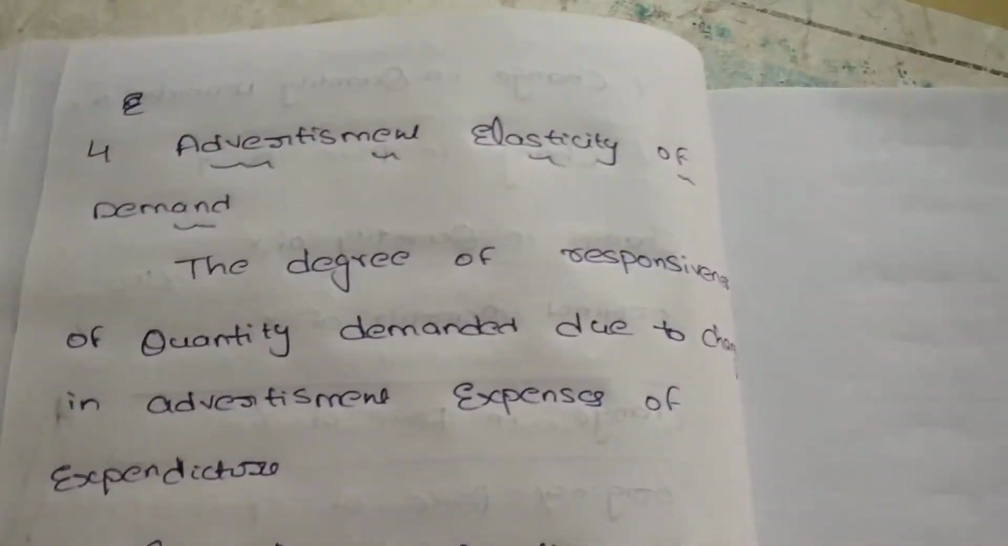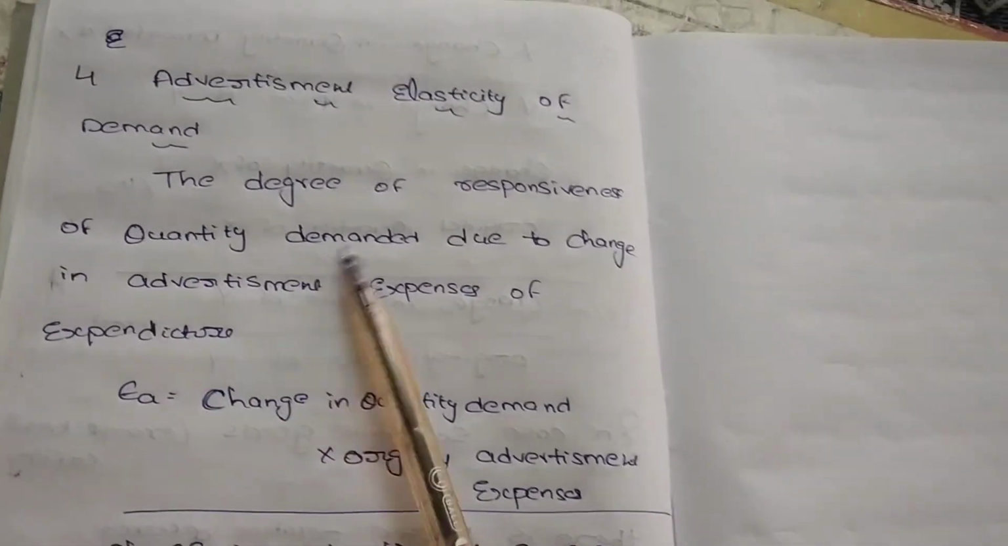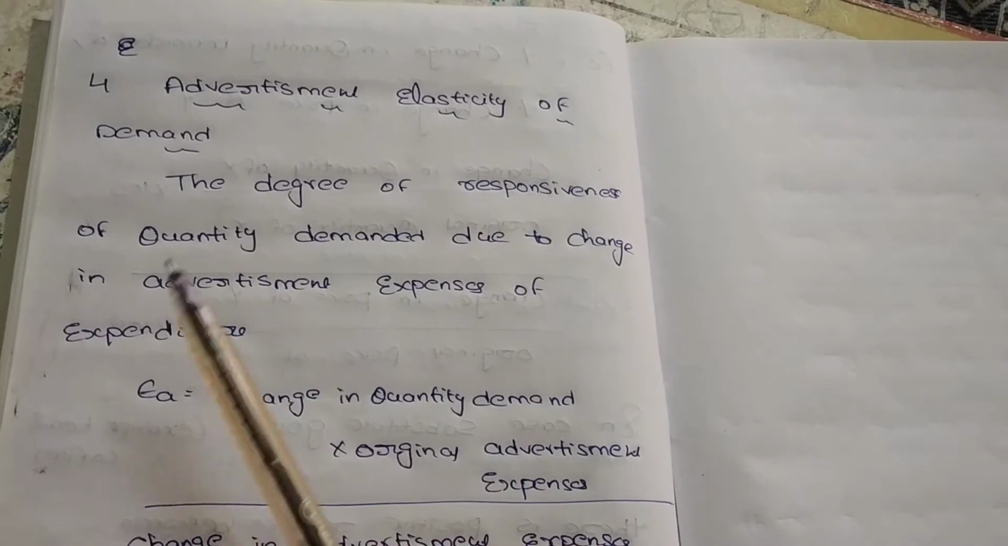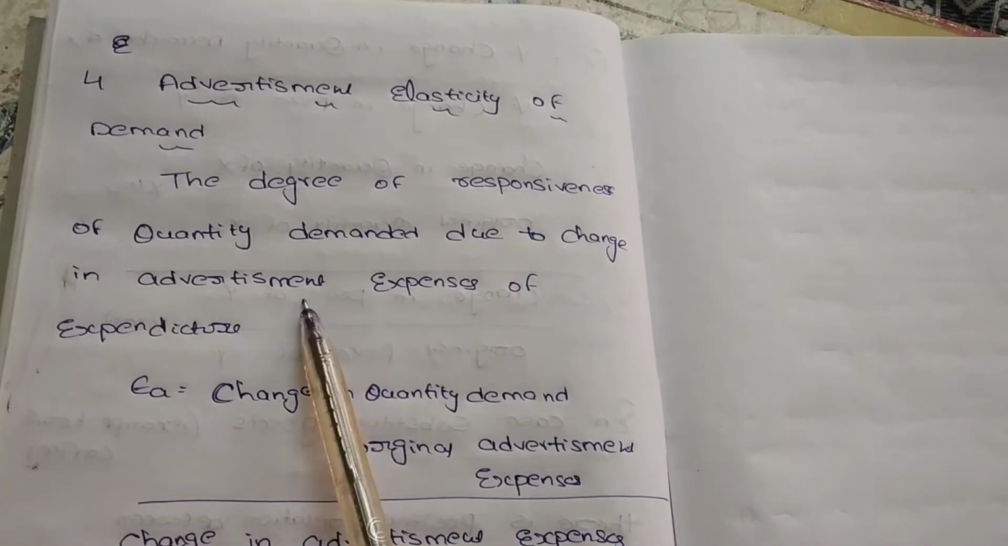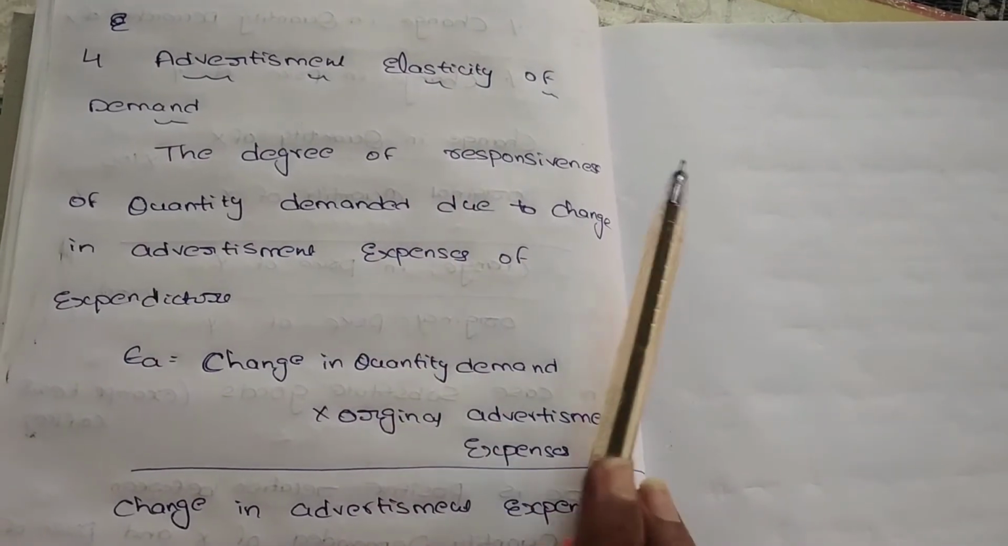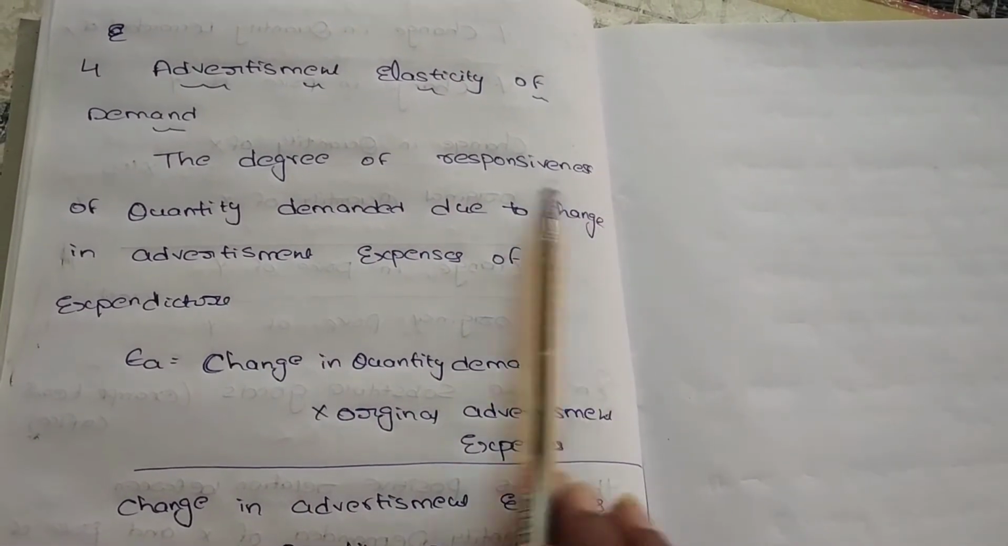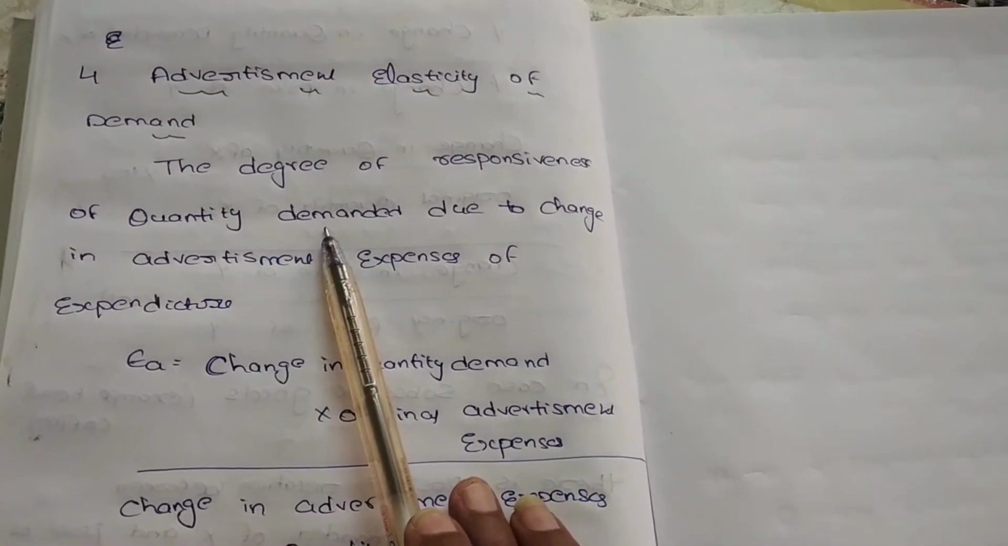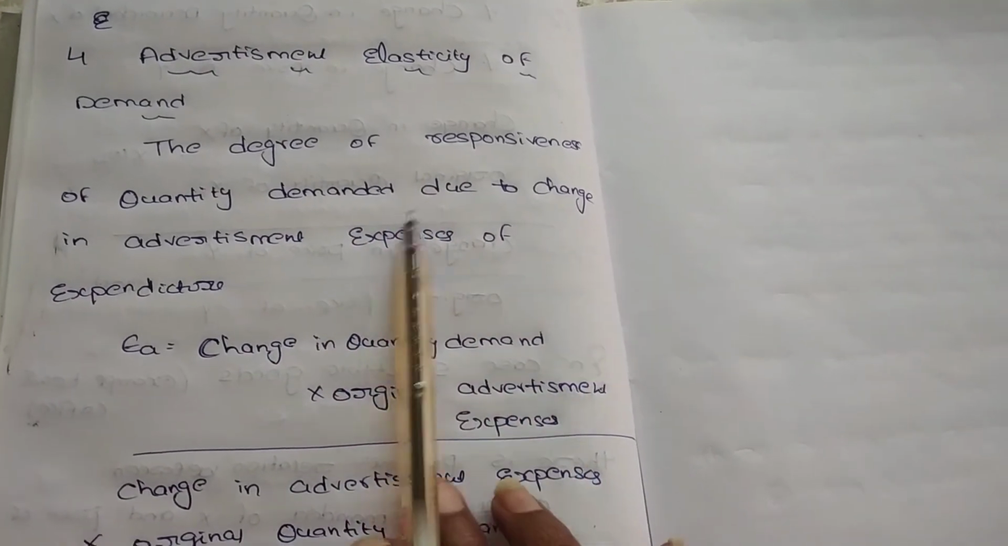Next, advertisement elasticity of demand. It is the degree of responsiveness of quantity demanded due to change in advertisement expenditure. In advertisement elasticity of demand, we look at the degree of responsiveness of quantity demanded if there is any change in quantity demanded due to change in advertisement expenses.